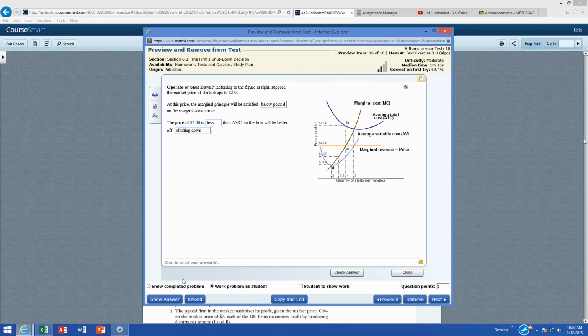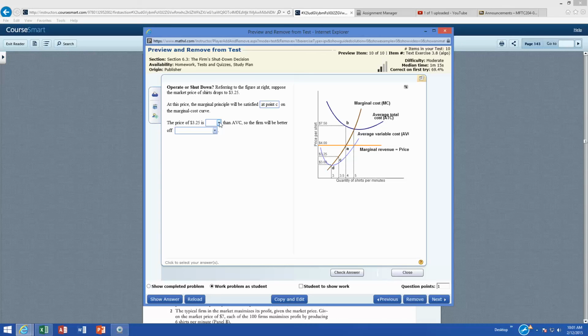Oh, great. Should I reload it again? What are the other choices we got here? This is looking at the $3 one. Didn't I just do that one? $2, $3, $3.25 is another one here. What's $3.25? That's point C here. If the marginal revenue goes down to this one, the marginal principle will be satisfied at point C, because if it goes to $3.25, my marginal cost would intersect at point C.